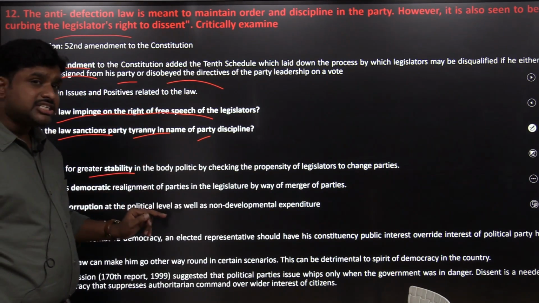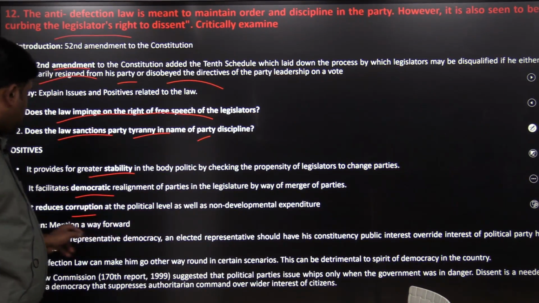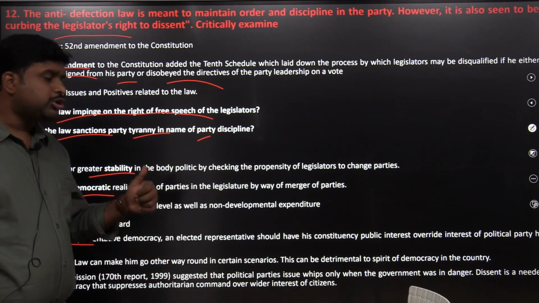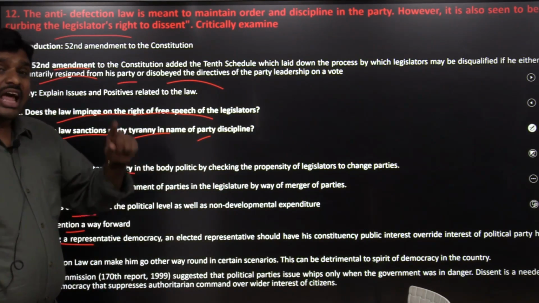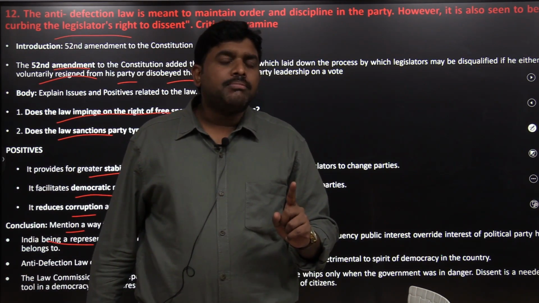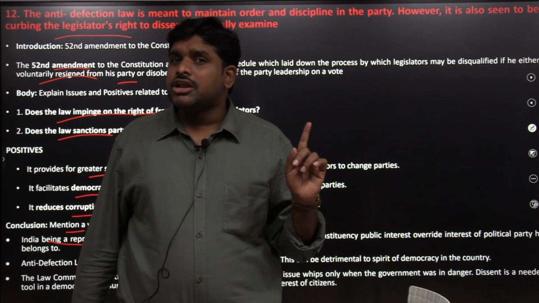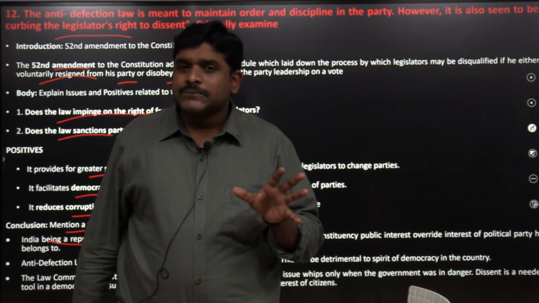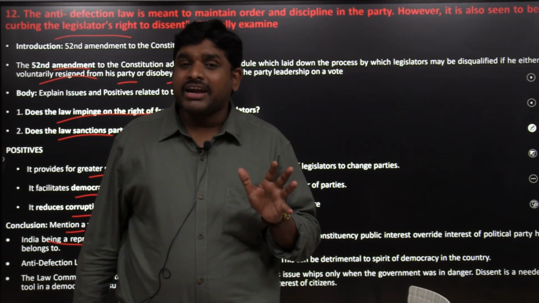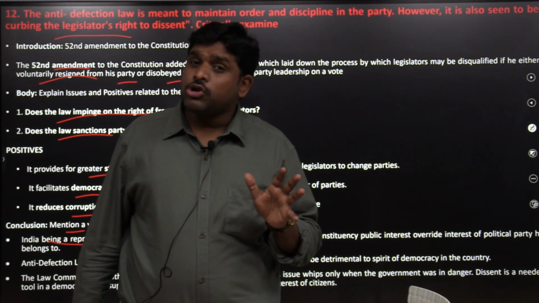Positives, but it provides greater stability, it facilitates democratic realignment, it reduces corruption, but mention a way forward. India being a representative democracy, an elected representative should have constitutional public interest rather than party interest. He should work for the parliamentary constituency interest but not for the party interest. So this anti-defection law is forcing the politician to work for the party but not for the constituency as well as the constitution.